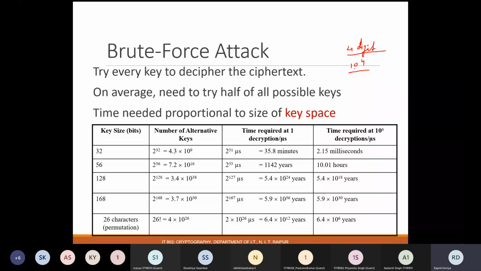If you list all the possibilities starting from 0, 0, 0, 0, then 0, 0, 0, 1 and up to 9, 9, 9, 9, then all these passwords will be termed as the key space. These 10 to the power 4 passwords form a key space. So if one is exploring the whole key space, then this is a type of brute force attack.